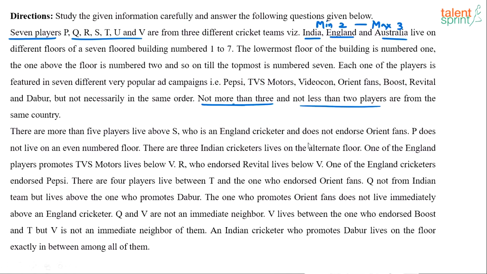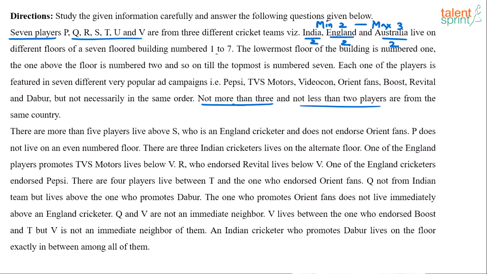So it's obvious that if there are 7 players and I have to have minimum 2 from each country, each of the countries will have 2, 2, 2. So that makes it 6. One of the countries will have 3 players. Already 2, 2 and 2, 6 players are done. The 7th player will be from any one of these 3 countries. So one country will have 3 players, the other 2 countries are going to have 2 players each. Okay, keep that in mind. That's very, very important.